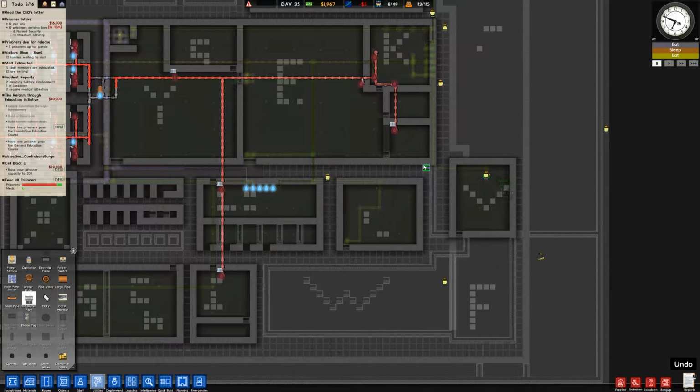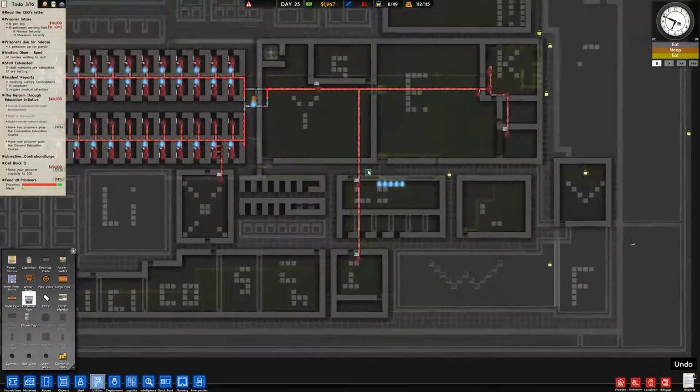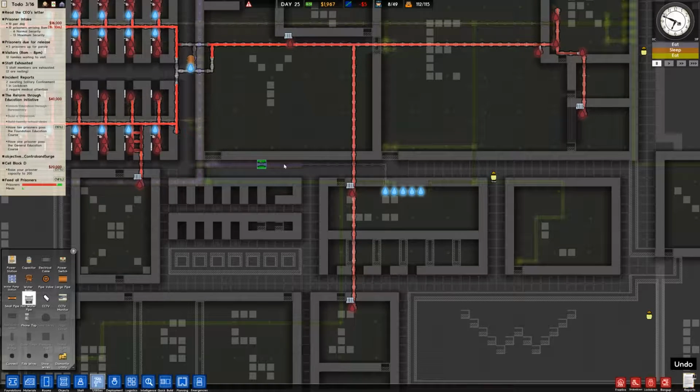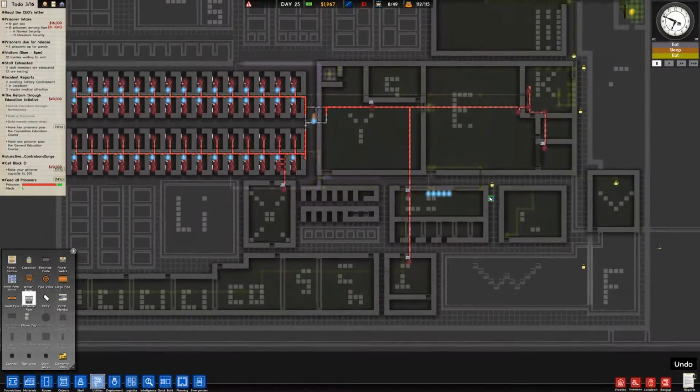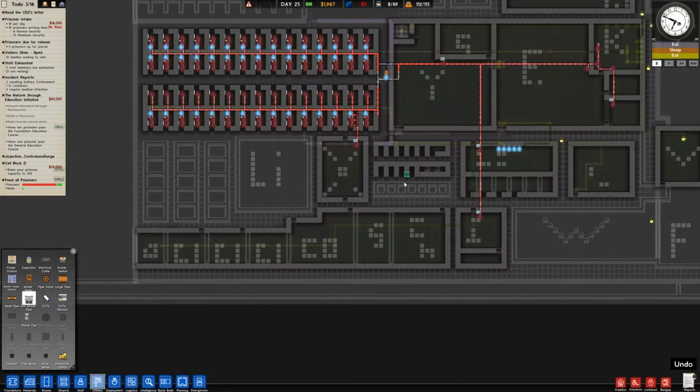It won't reach the visitors area. I'm going to need another water boiler for this area here. I need to put it off of a big pipe, so I think this big pipe will probably have to go down this way and stop right here, and then I'll have the water boiler here, and that will reach all this area, or maybe down here. Yeah, probably down here, because that way it can reach all the way over here too. This one's not going to be able to reach over here either. And then this water boiler can cover this whole area and this whole area. That'd be good.